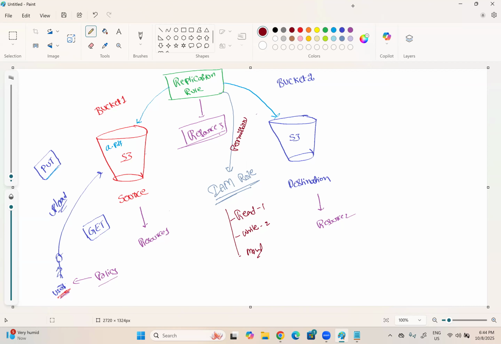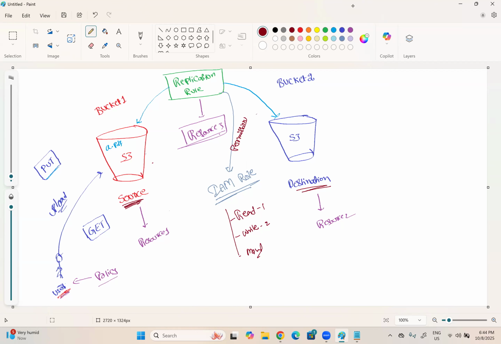In simple words, we need a source bucket and a destination bucket, and our requirement is whenever an object gets uploaded to the source bucket, it has to be automatically replicated or copied to bucket 2, which is the destination. Then replication rules can be used, and the replication rule is a resource which requires some permissions in order to read the data from bucket 1 and write the data into bucket 2.